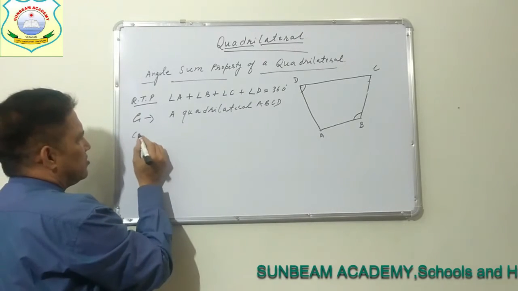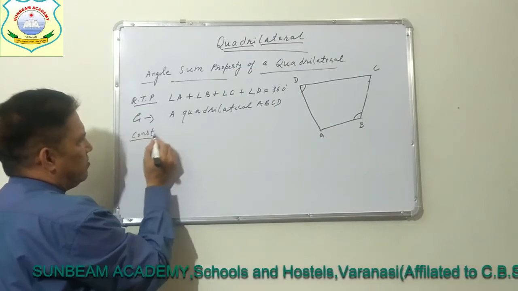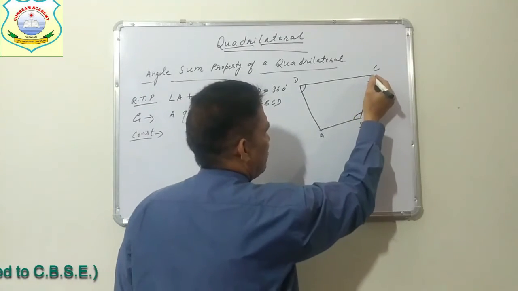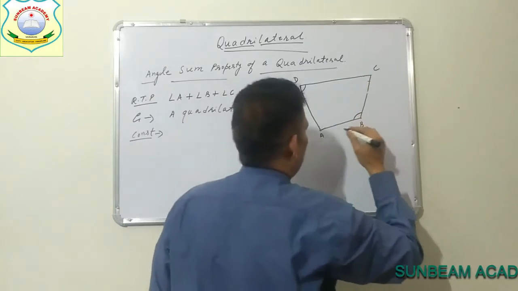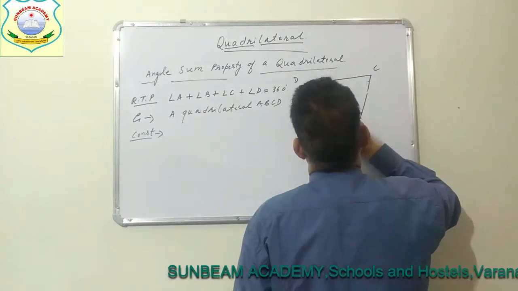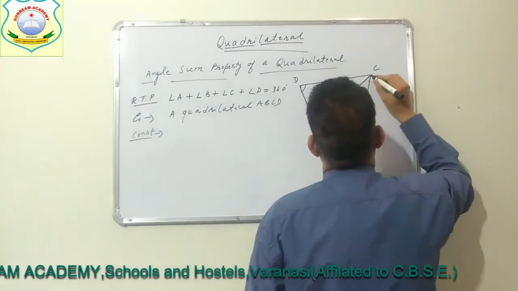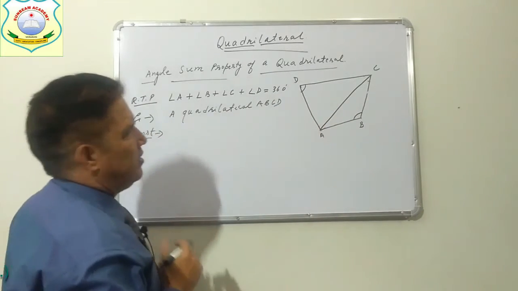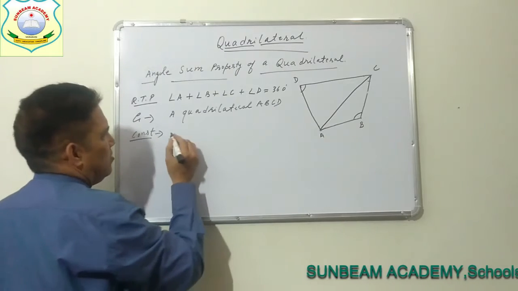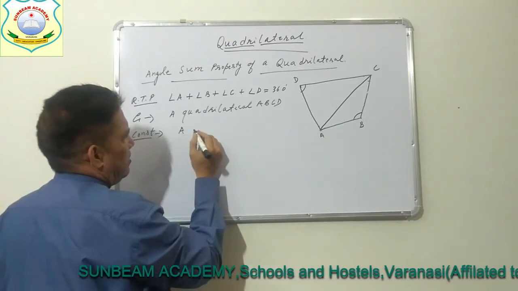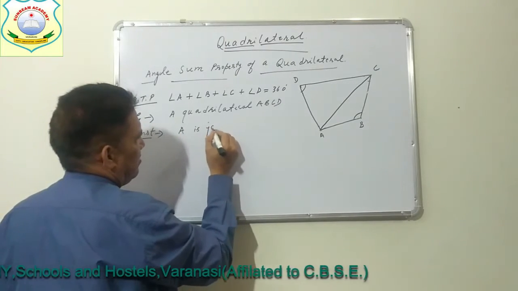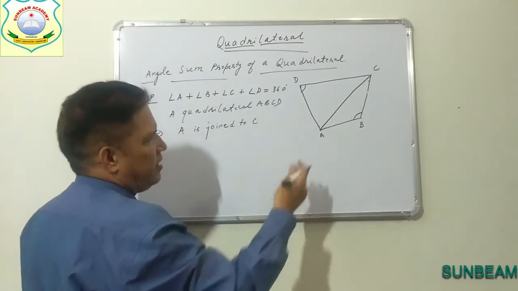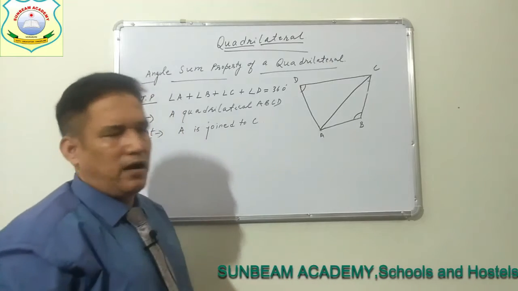Some construction will be required. We will join a diagonal, any one diagonal we can take. So we will join A with C. Construction: A is joined to C, or you can say diagonal AC is drawn.